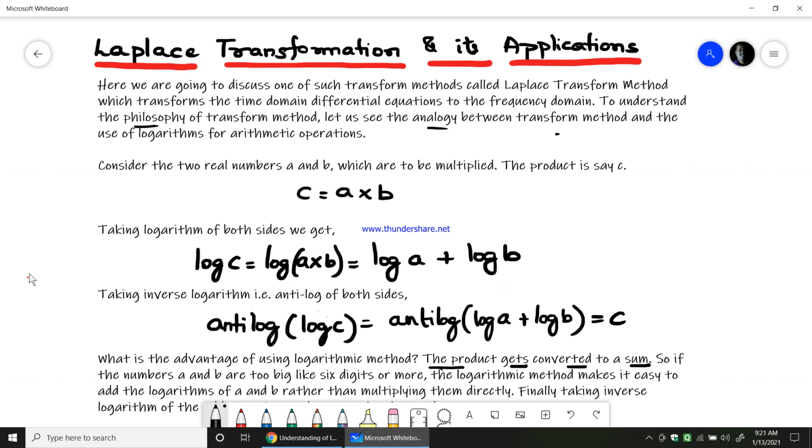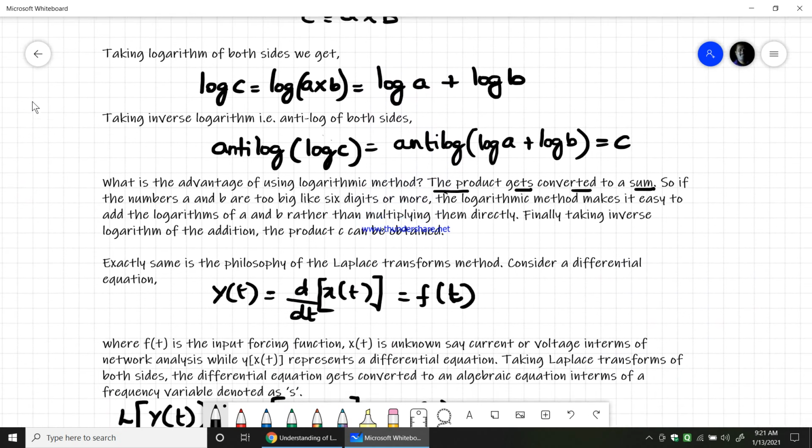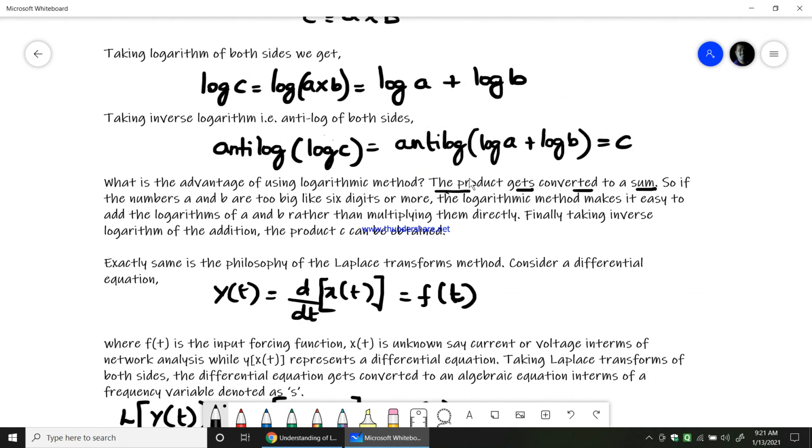So I hope you got it. The advantage of the logarithm is converting a product into a sum. If the numbers A and B are too big, like 6 digits or more, the logarithmic method makes it easy to add the logarithms of A and B rather than multiplying them directly. 2 into 3 is just a 1 digit multiplication, so it's very simple.